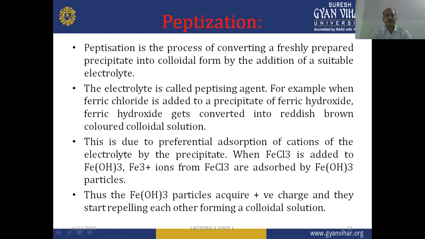Why does it occur? This is due to preferential adsorption of cations of the electrolyte by the precipitate. When FeCl3 is added to Fe(OH)3, Fe3+ ions from FeCl3 are adsorbed by the Fe(OH)3 iron hydroxide particles, and thus the iron hydroxide particles acquire positive charge and start repelling each other, forming a colloidal solution. So this is the peptization method by which we can prepare a colloidal solution like the iron hydroxide sol.